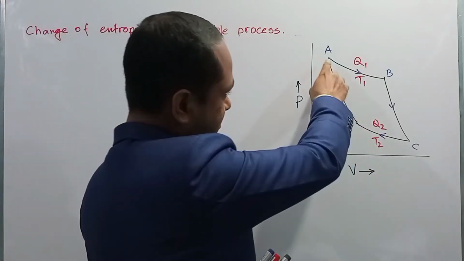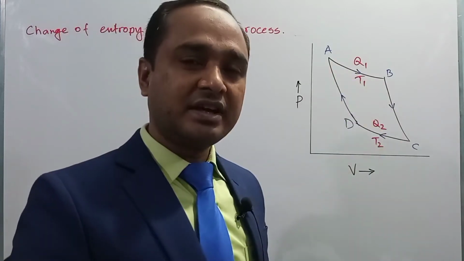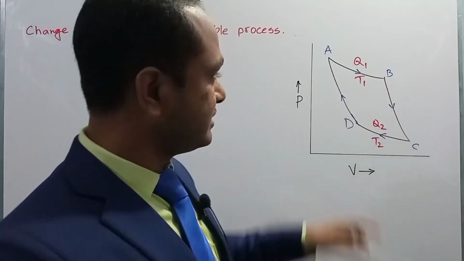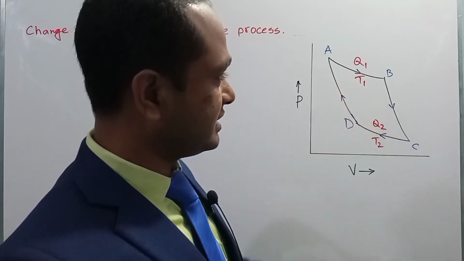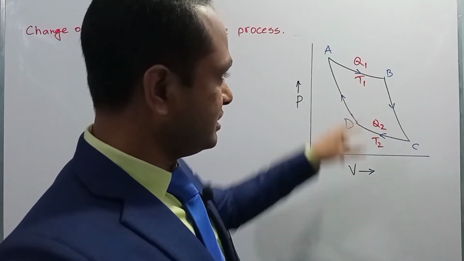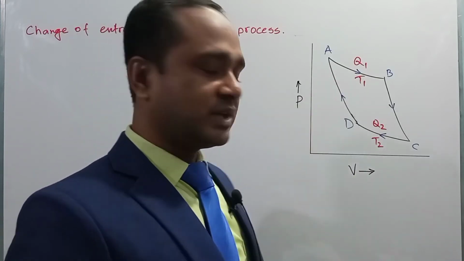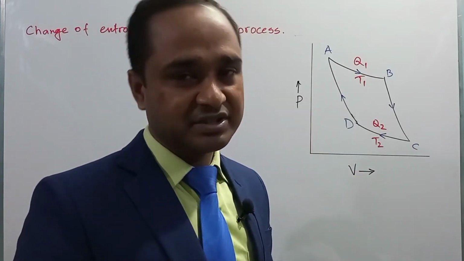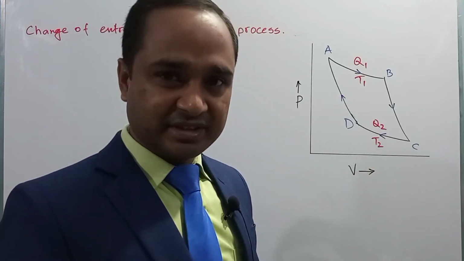When the gas expands from A to B, this is called isothermal expansion. Here the temperature remains the same at T1 Kelvin, absorbing heat Q1. So the system absorbs heat Q1 at temperature T1, and a change of entropy will take place in that case.